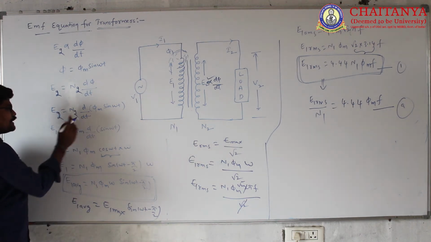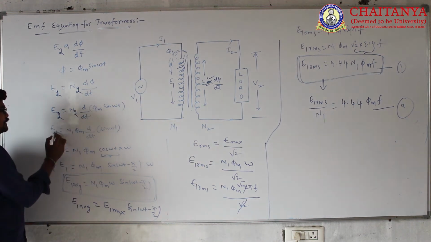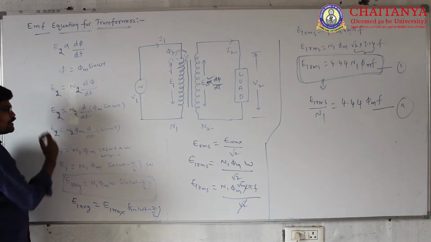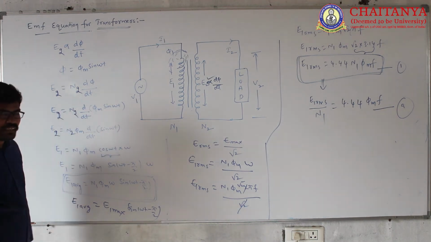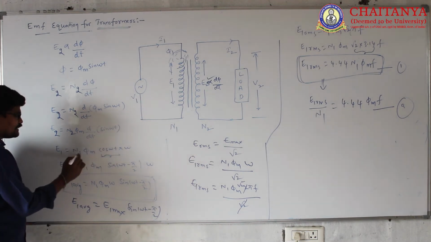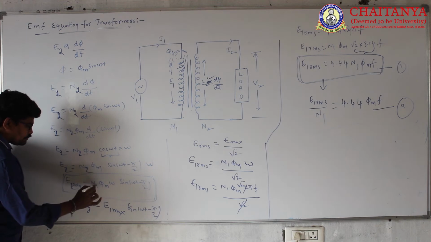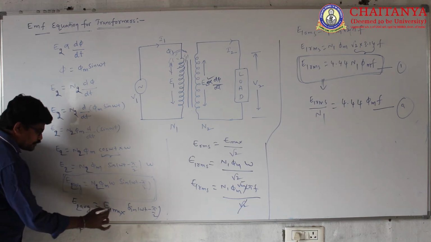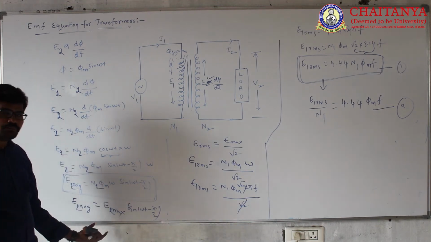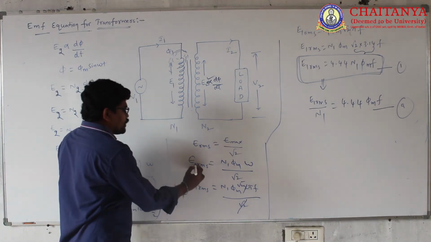Then you can get the same expressions. E2 equals N2, taking phi m outside, d by dt of sin omega t. Again, the differentiation of sin is cos omega t times omega. Then E2 is E2 maximum sin omega t minus pi by 2.